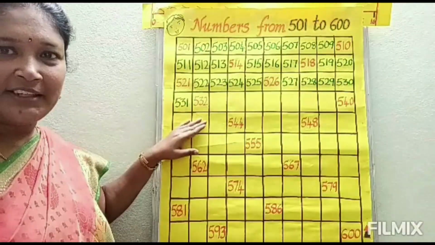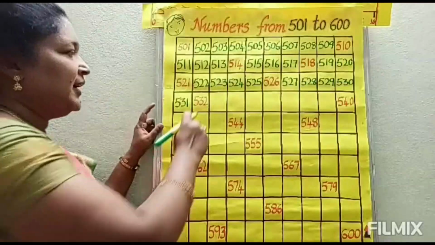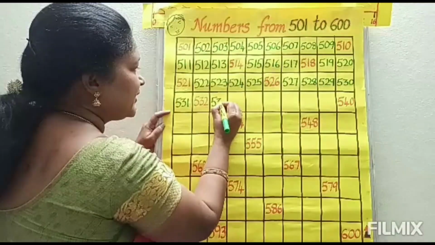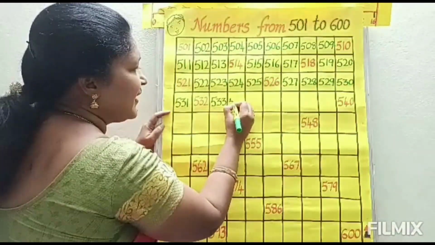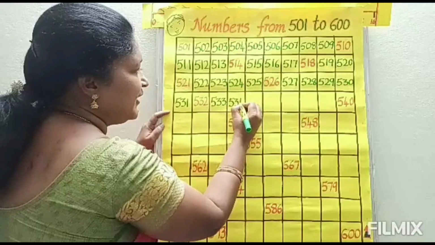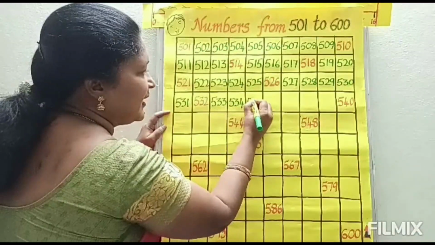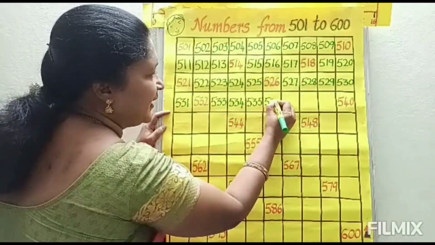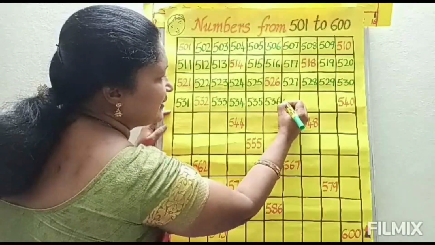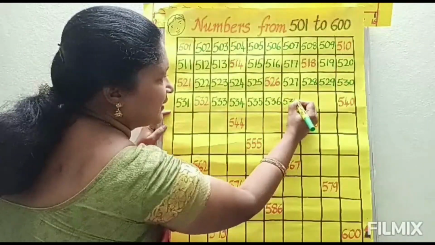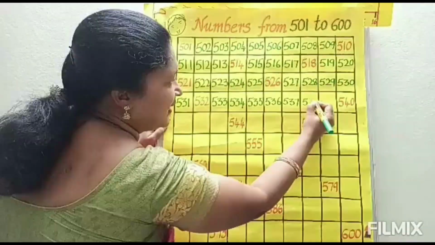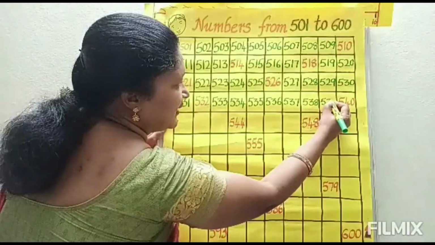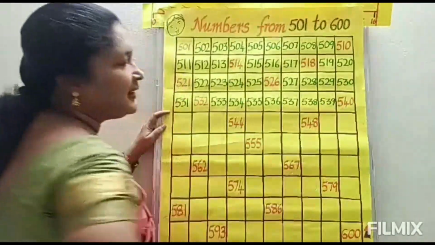But 532 is already there, so no need to write that number and go to the next number. 533, 534, 535, 536, 537, 538, 539. Next